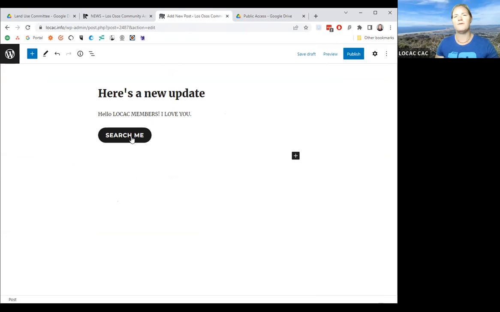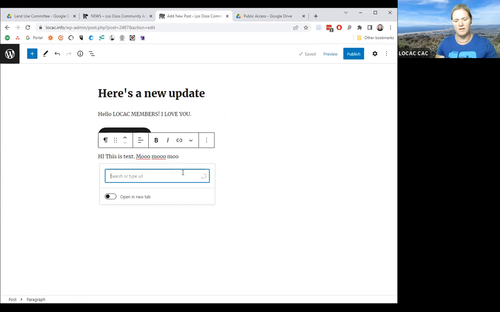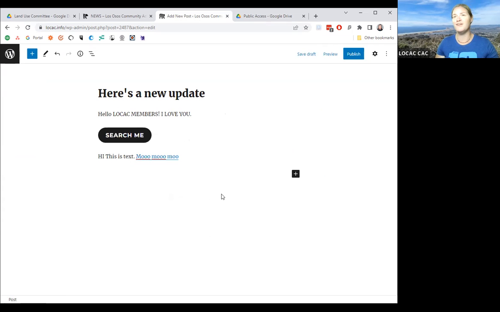And now when you click it, it will go. That is how you do links. You can also do it as text. Hi, this is... okay. So you want to make some text, highlight it just like you would with Word. Link. You've already cut and pasted your thing. Paste, submit. There it is. So that is how you can update stuff.